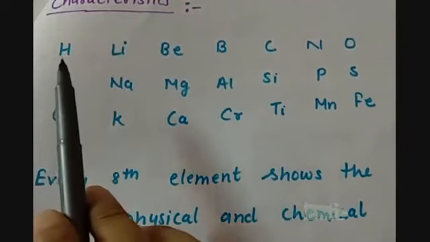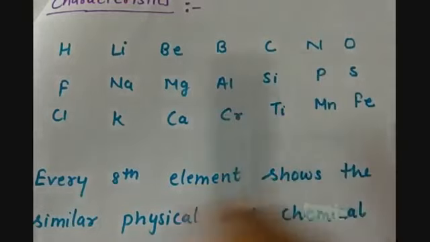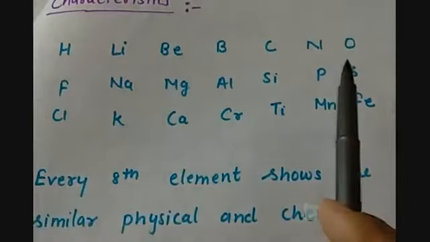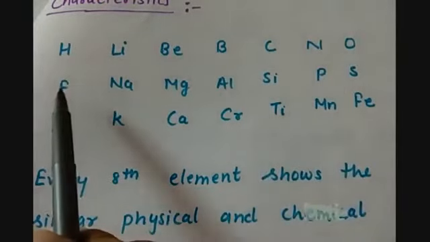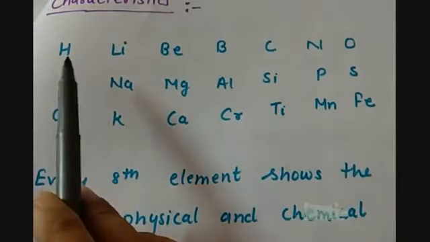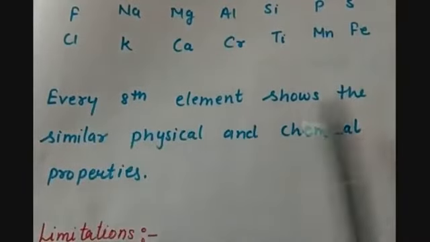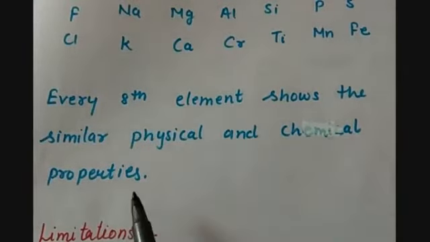He placed the elements according to increasing atomic masses, and he placed the 8th element just below the first one because it was repeating the properties of the first one. So according to him, every 8th element shows similar physical and chemical properties.